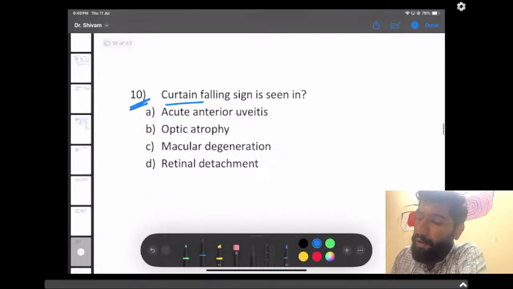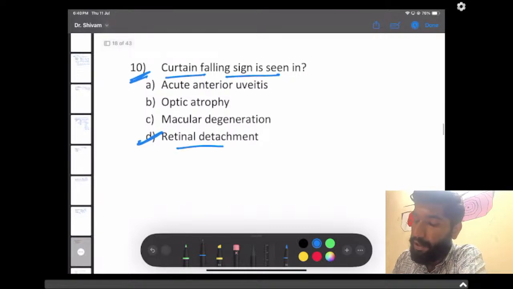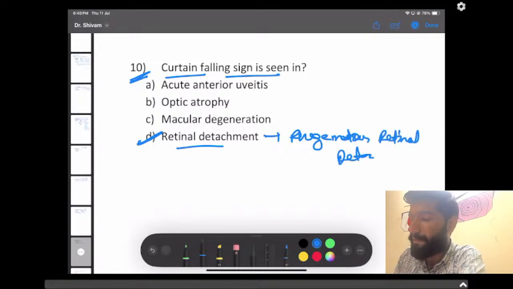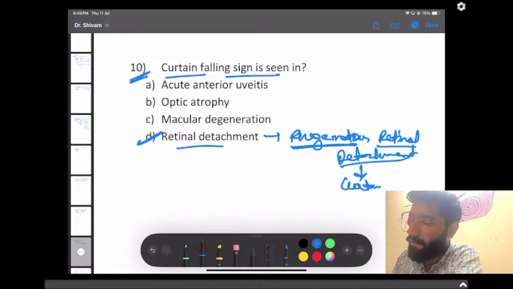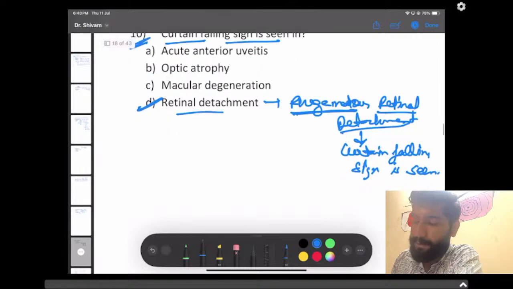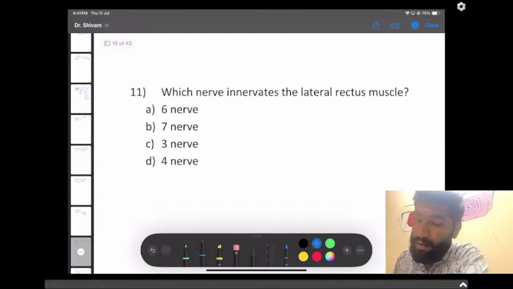Question number 10. Curtain falling sign is seen. Curtain falling sign is seen in retinal detachment. And in particular which detachment? Ligamentous retinal detachment. If this was mentioned there, you can go for the words ligamentous retinal detachment. But if it was not mentioned, you can directly say retinal detachment, in which curtain falling sign is seen. So let's go to the next question then. Question number 11.